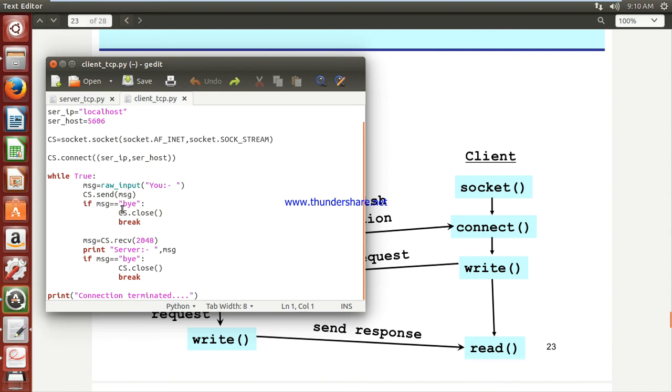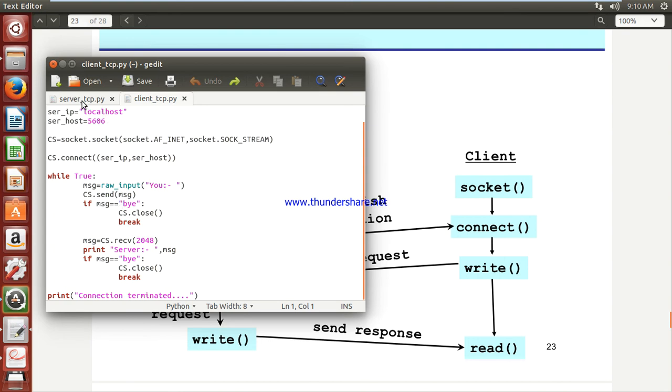If I write bye, that is, if message equals bye, then I am closing my socket over here and it will break this loop, and after that just print connection terminated. Now what if that message is not equal to bye, but a genuine message that you want to send? Then that message will be sent from here.